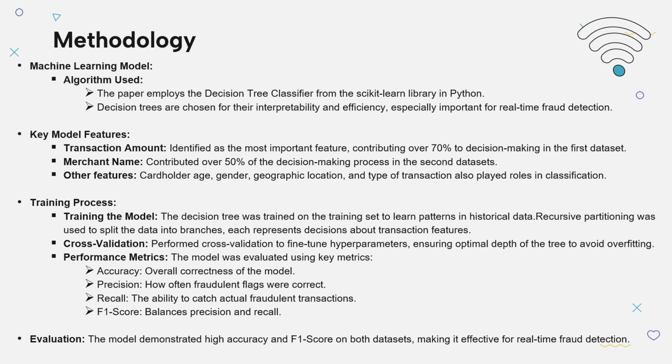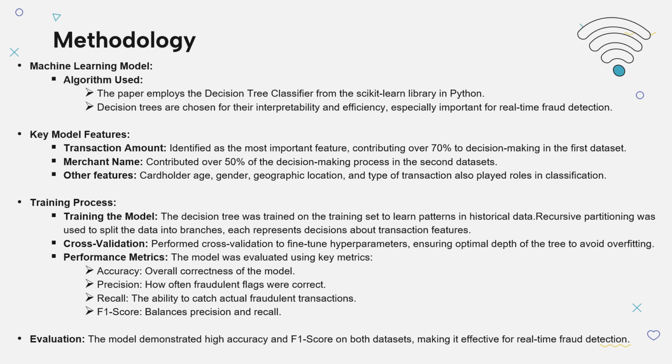If we see the key model features, the transaction amount was identified as the most significant feature for dataset 1, contributing over 70% to the model's decision-making process. This highlights that unusual transaction amounts are often a red flag for fraud. For dataset 2, the merchant name was the most influential feature, contributing 50% of the decision-making process. This suggests that fraud is often linked to specific merchants or industries that might be more vulnerable to fraudulent activities.